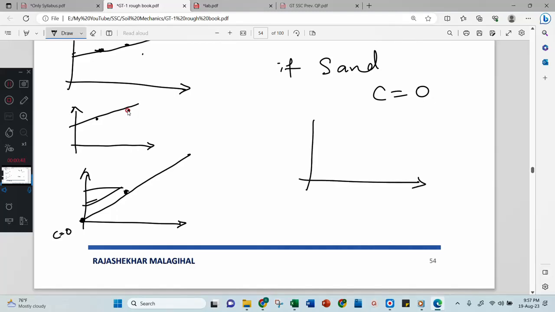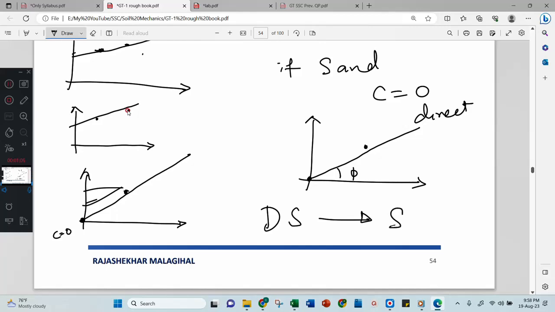Therefore do direct shear test, then only one test is enough. 1 point is already here, then you will get the line here, then the phi value will be determined. Therefore I'll say direct shear test is a very good, quick test for sand or granular soil, right?